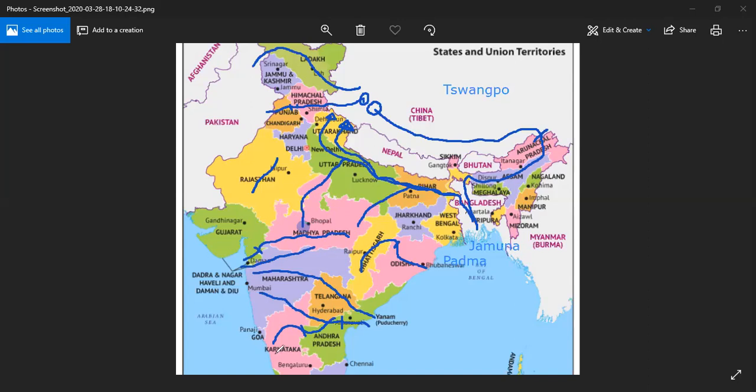Here, when it is coming, it moves to Tamil Nadu and enters. The dam on the Kaveri is Mettur, Mettur. So this was the thing which I have told you about.